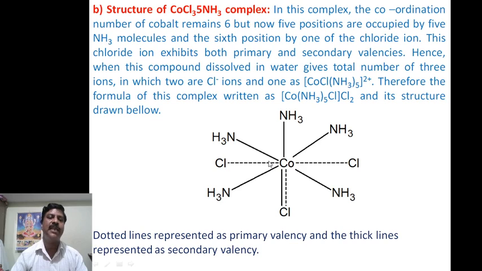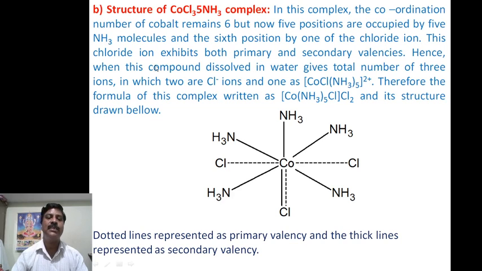Now coming to the second structure, structure B. In the cobalt(III) complex with 5 NH3, the coordination number of cobalt remains 6, but now 5 positions are occupied by 5 neutral ammonia molecules and the 6th position is occupied by 1 chloro group.